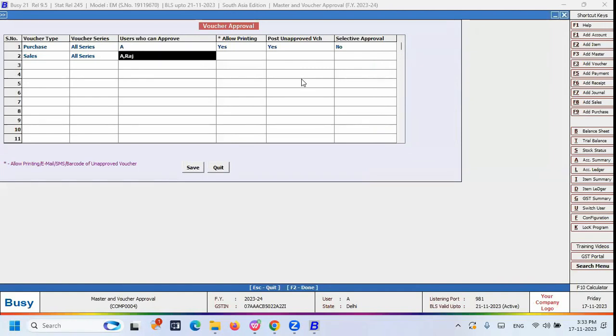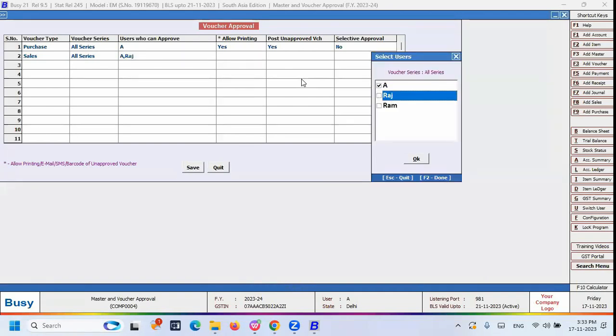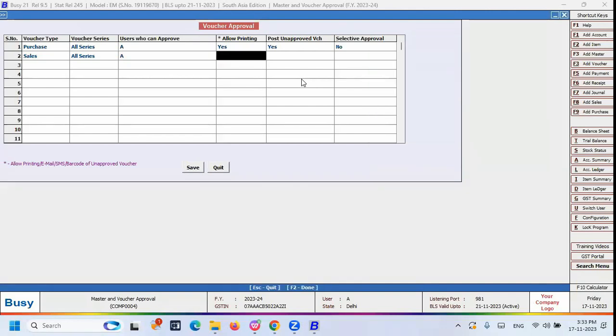So then both users can approve, A user and Raj user. Otherwise, you do one thing: only you can give the permission for the super user, only A user. So this is the way you can configure it. And allow printing unapproved voucher, you can decide and configure it.